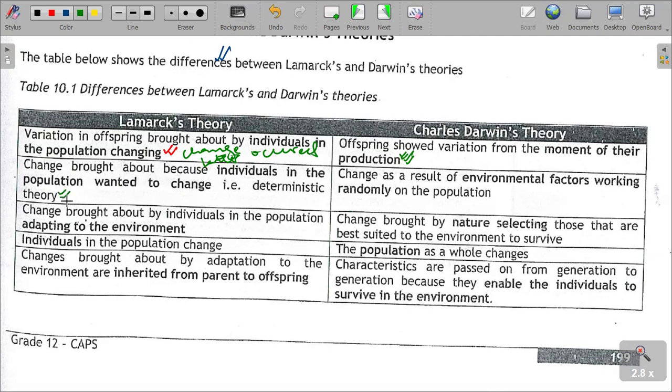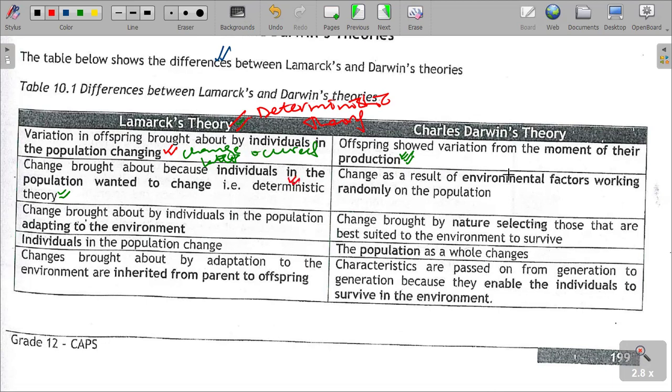Deterministic theory, which I was saying before in one other presentation that I did. Please refer to the theories of evolution in the previous presentations. Lamarck's theory is also quite known as deterministic theory. What it means is that in Lamarck's theory, Lamarck identified organisms changing as a requirement that they desire. Organisms are changing because they desire to change.